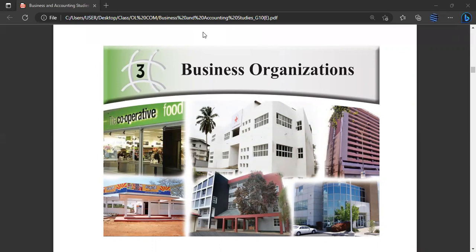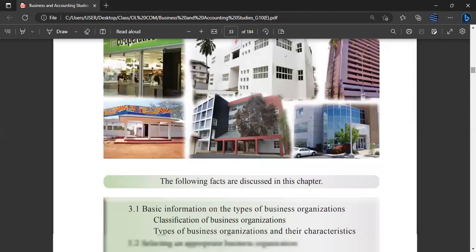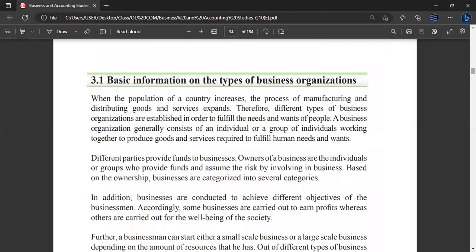Why? A collection of people, the teachers, students, the principal, all are working together to achieve a common goal: to provide quality education for students, and also to create good citizens for the country. So that is organizations.